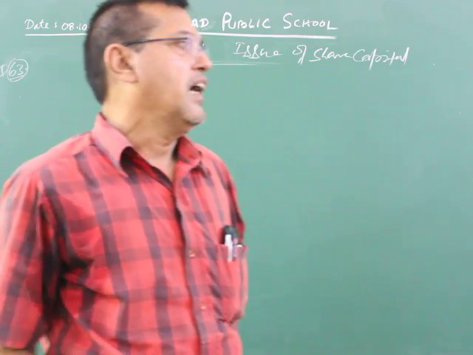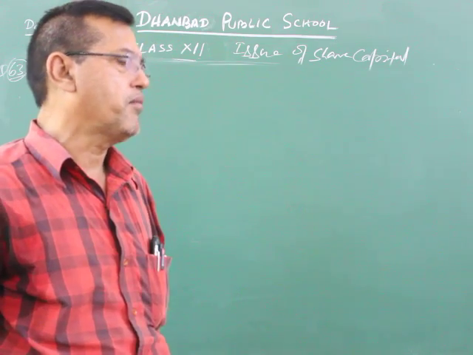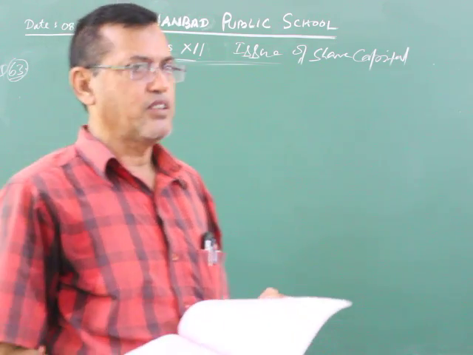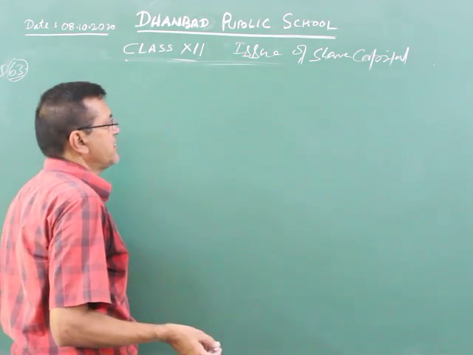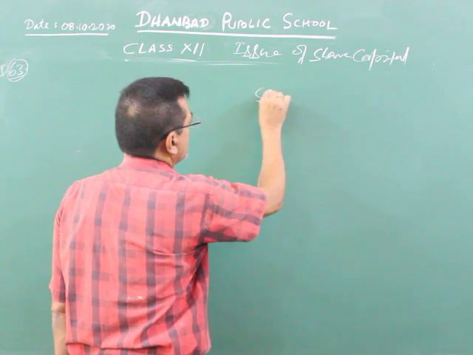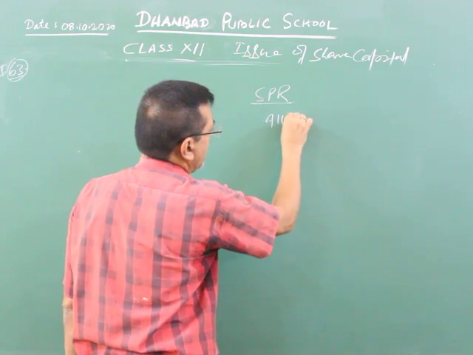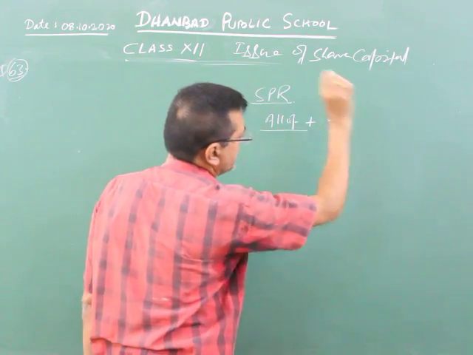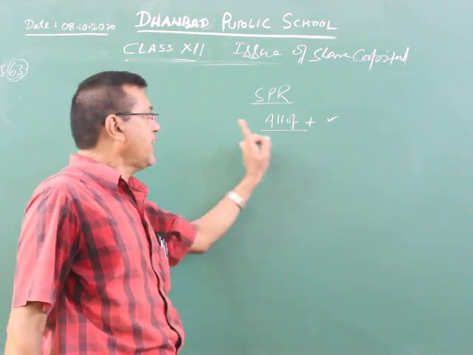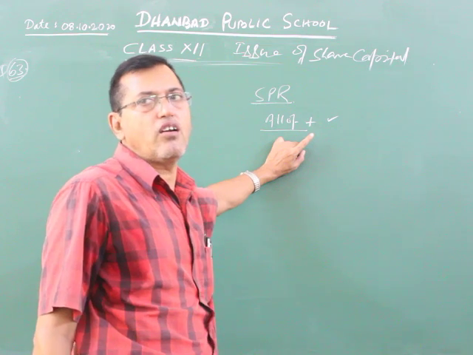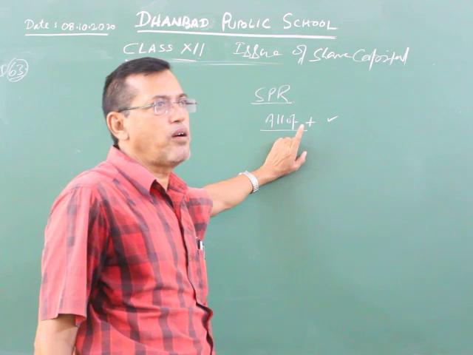Now see about the security premium reserve. In the case of security premium reserve, what will you do? At first you have to listen carefully. If the question is silent, SPR, security premium reserve, is normally attached with the time of allotment. Understood? Clear? Now we have to see if the defaulter has paid the SPR or not. If the defaulter has paid the SPR, then there is no problem.